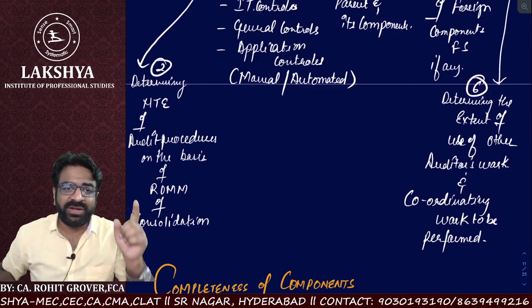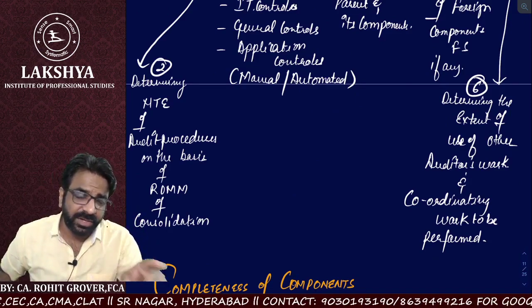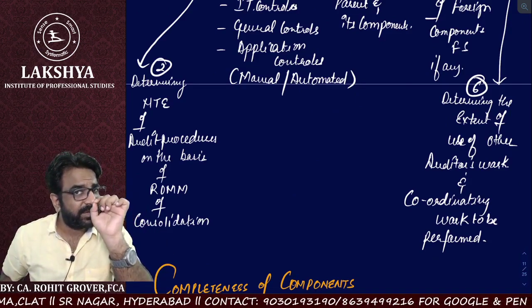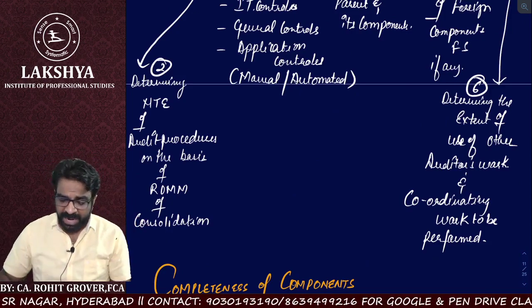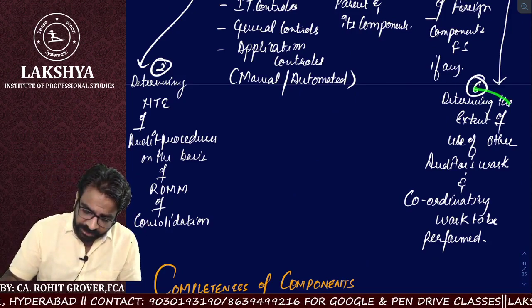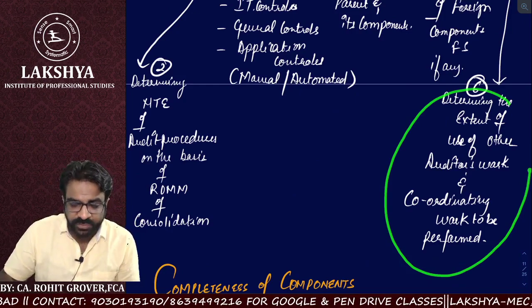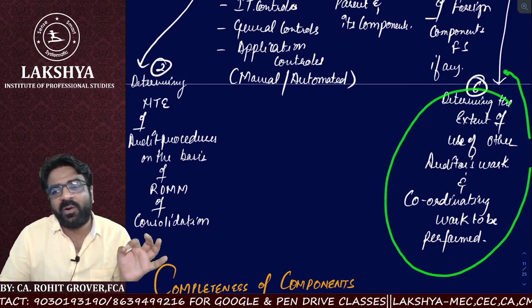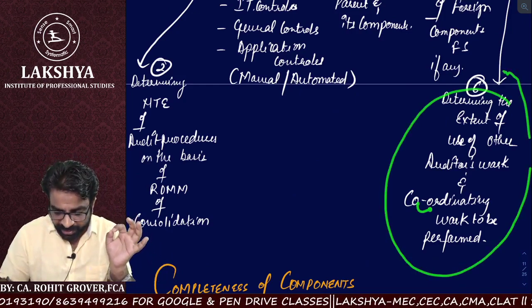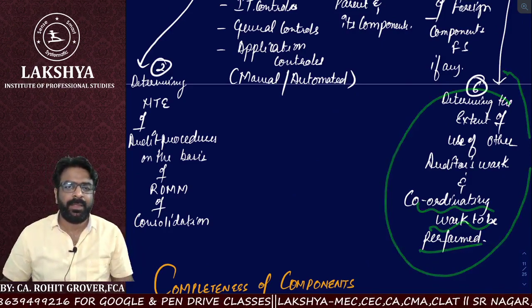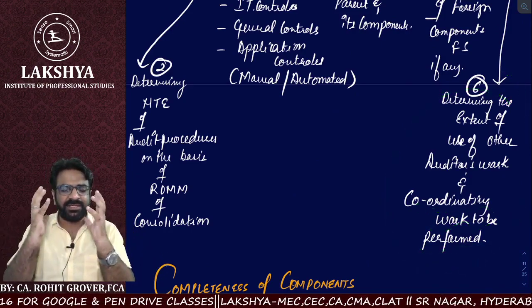That is also one of the responsibilities of an auditor while doing the audit of CFS. Clear, everyone? And he should also determine the extent of use of other auditors' work, and coordinate his work accordingly. So there are a total of 7 things you have to remember.